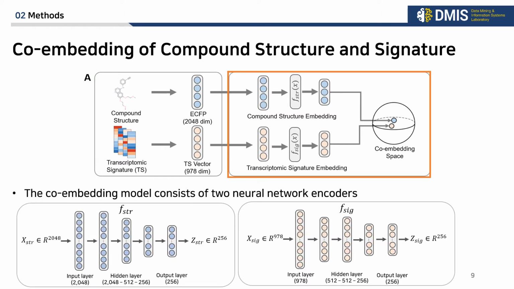The co-embedding model consists of two neural network encoders, structure encoder, f_STR, and signature encoder, f_SIG. Structure encoder, f_STR, maps input compound structure x_STR with 2048 dimensions to latent embedding vector z_STR, which is 256 dimensions. Signature encoder, f_SIG, maps input signature x_SIG, which is 978 dimensions, to latent embedding vector z_SIG with 256 dimensions. You can see the detail of the encoder model in this figure below.